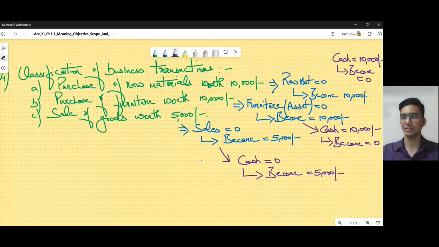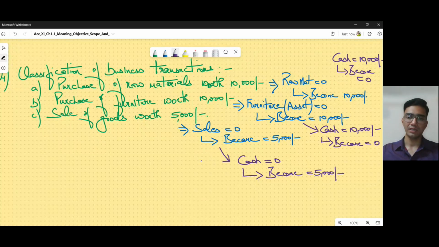Earlier we had 10,000 rupees cash, but on paying for that, it has become 0. In the second transaction, furniture, we did not have anything. Then we purchased furniture worth 10,000 rupees, so furniture became worth 10,000 and we paid cash of 10,000. So cash is also gone out.